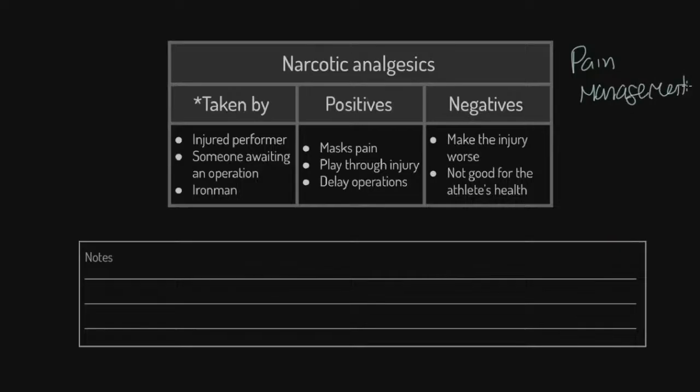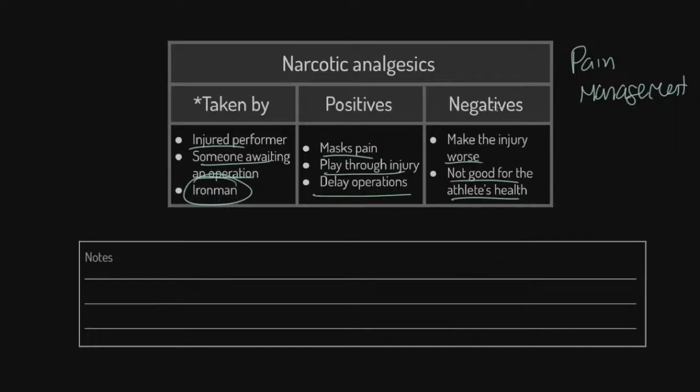But pain management is what analgesics are for. Who would take it? Someone who's injured, someone who's awaiting an operation, someone who's going through something absolutely savage like an Ironman competition or extreme triathlon. Now, what are the positives? It dulls pain. You can keep playing through injuries. You can delay operations until post-season, something like that. Really useful, right? However, if you keep playing, you might make that thing worse. And of course, the athlete's health is not potentially being put first.